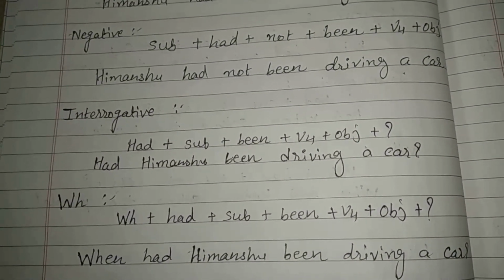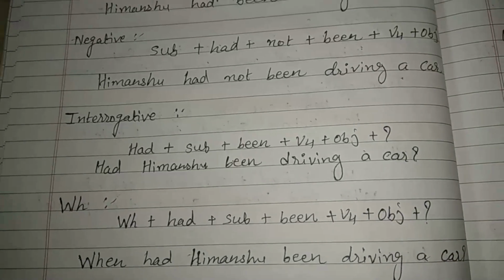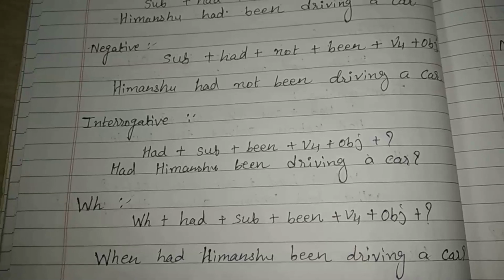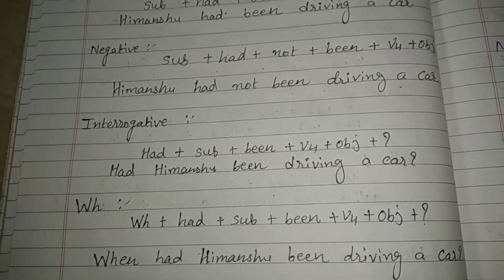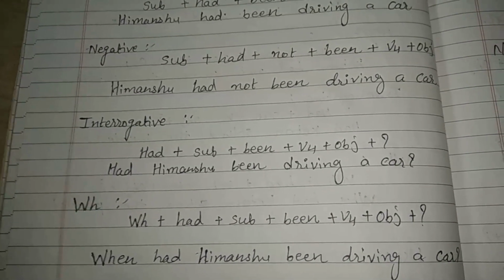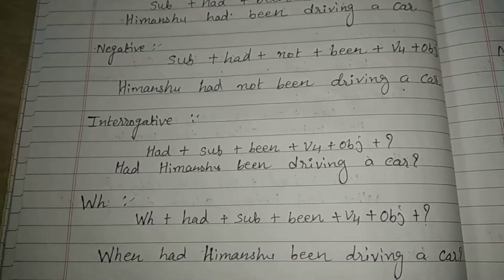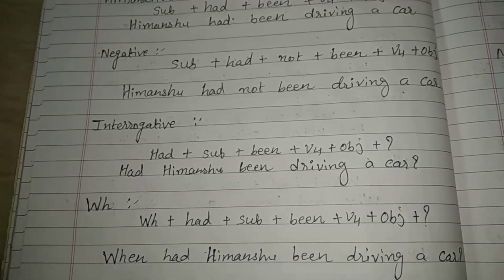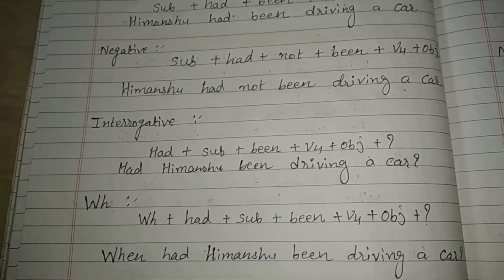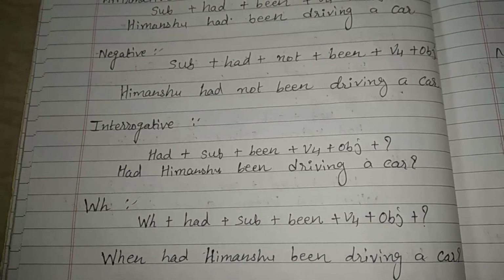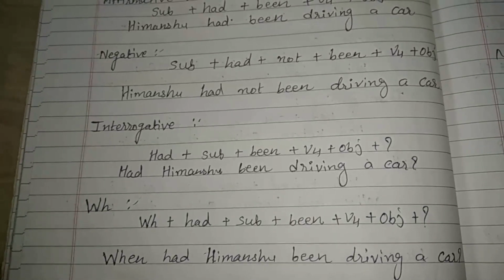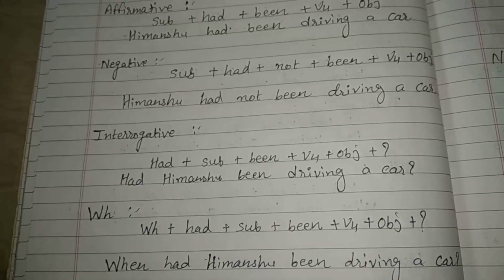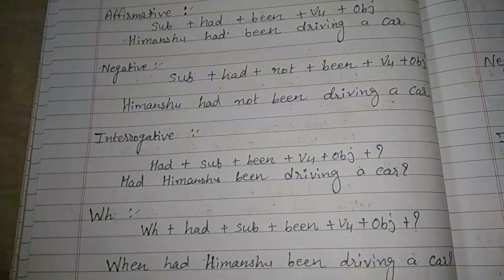In the simple present tense negative sentence we use do not or does not, and in simple past tense you have to use did not. No other change. Like in simple present tense interrogative and WH question also, wherever you have used do or does, then you have to use did, nothing else.